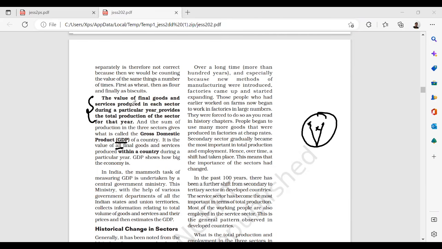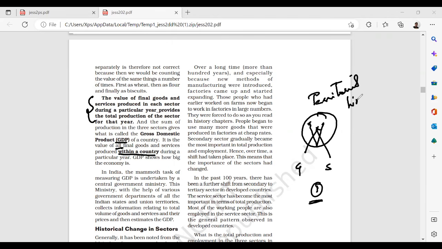What you are getting in a country in terms of goods and services, the value of final goods and services produced in each sector during a particular year, say one financial year. The sum of production in the three sectors gives what is called the GDP of a country. It is the value of all final goods and services produced within a country. So there's a boundary limit, a territorial limit, as we call it.